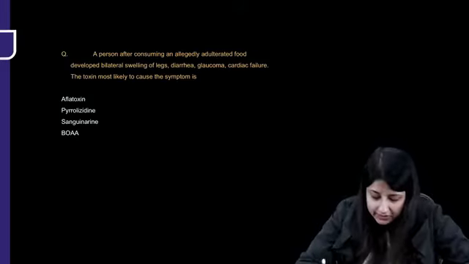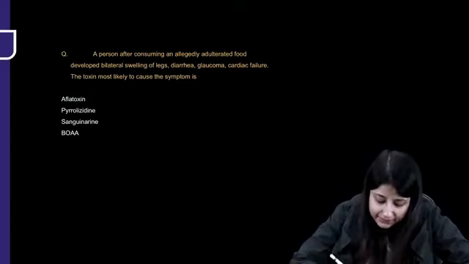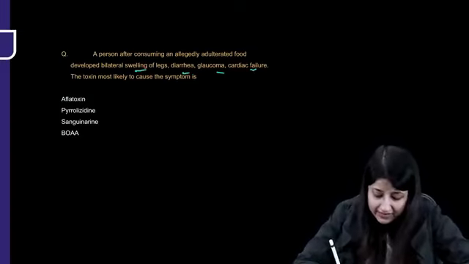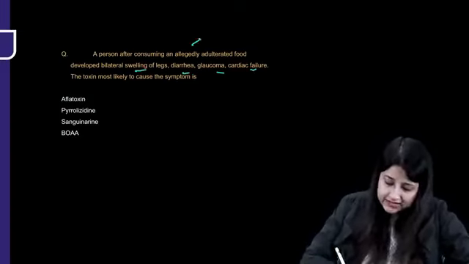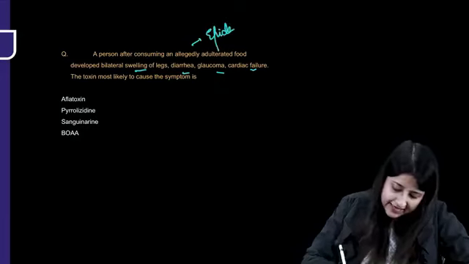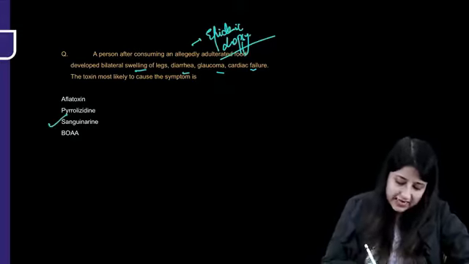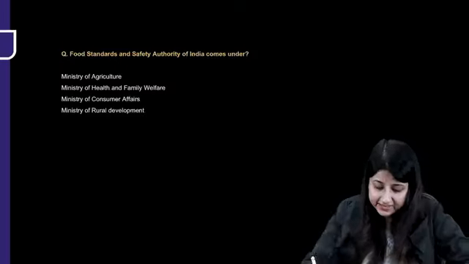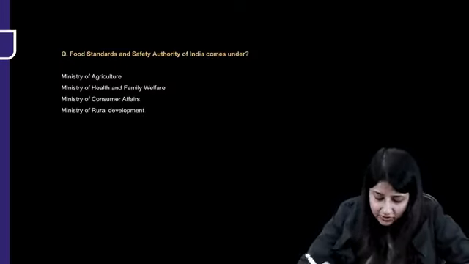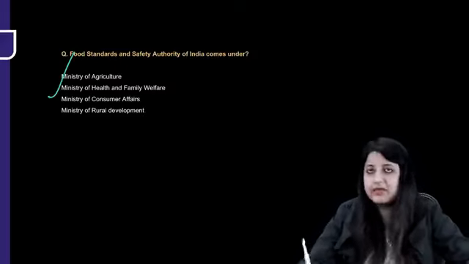All right, now see over here, a person after consuming an allegedly adulterated food product develops bilateral swelling, diarrhea, glaucoma, cardiac failure. So what is it? This is an example of epidemic dropsy. Mustard oil contamination with argemone oil, and what is the toxin? Sanguinarine. Okay? Food Standards and Safety Authority comes under Ministry of Health and Family Welfare.